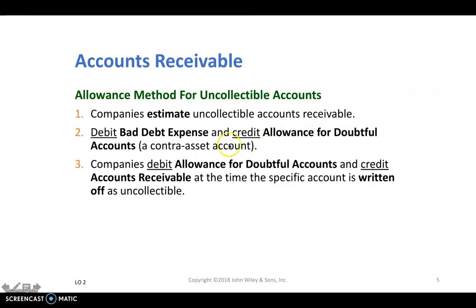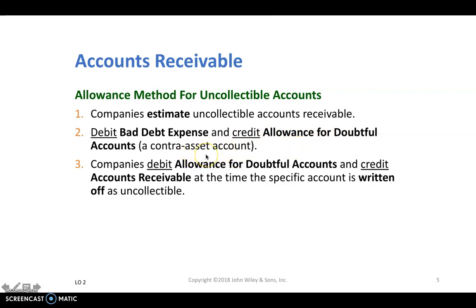Instead of crediting accounts receivable, since we don't know which customer will not pay us in the future, we create a new account called allowance for doubtful accounts. So we are estimating, putting aside an amount for the future uncollectibles. What type of account is allowance for doubtful accounts? It's a contra asset.